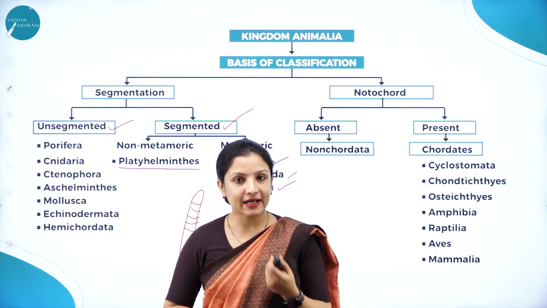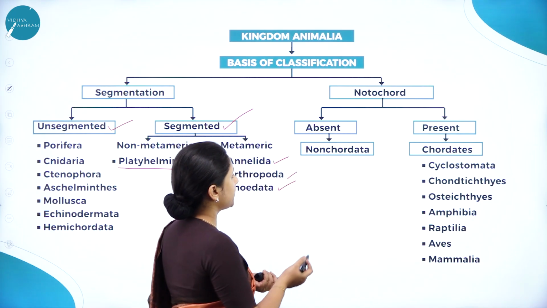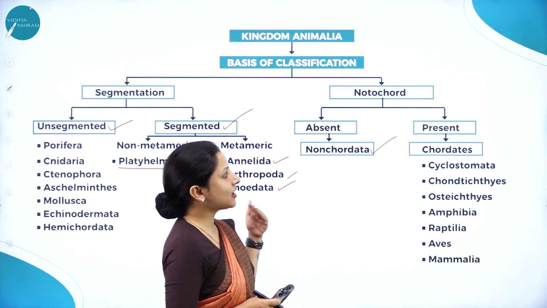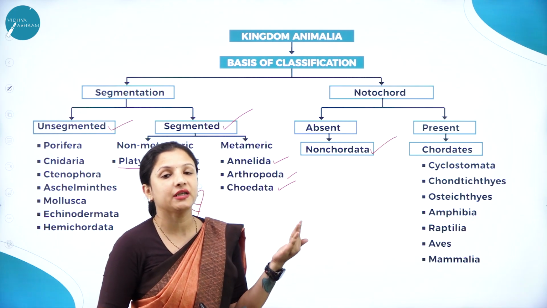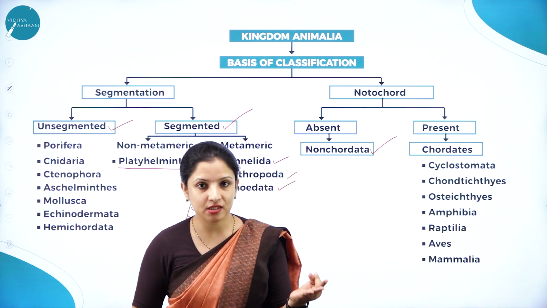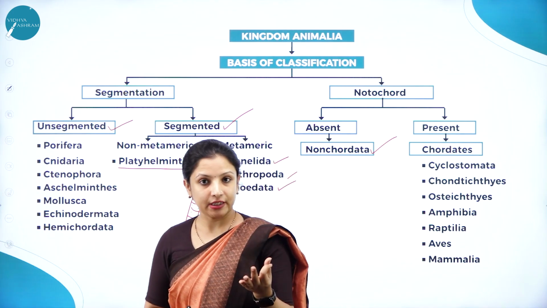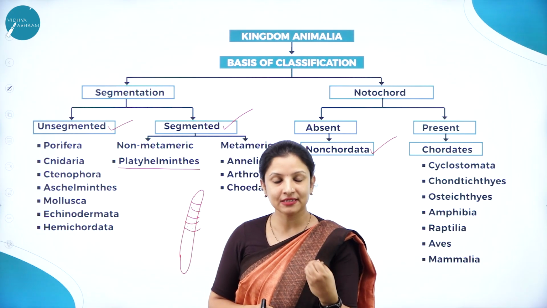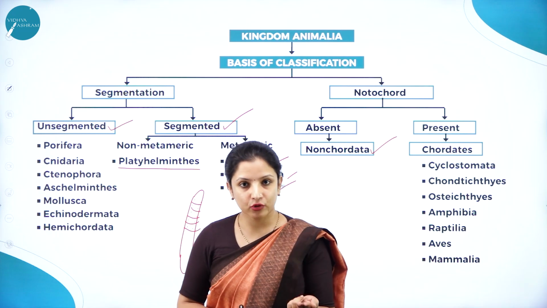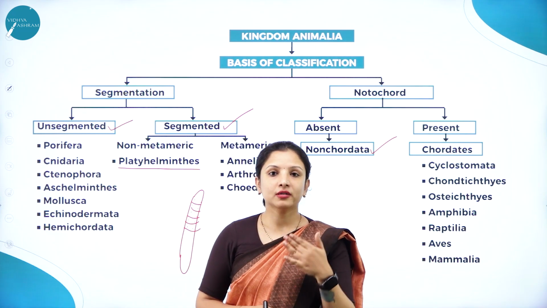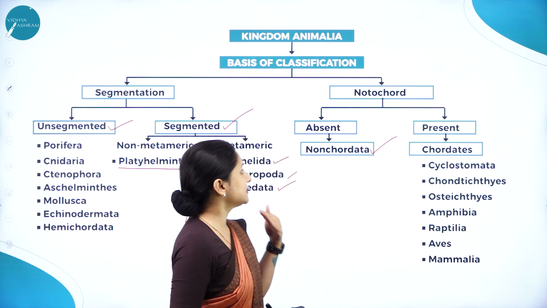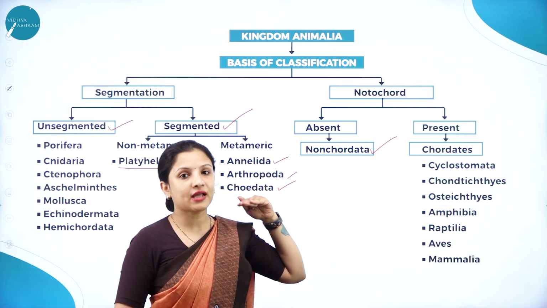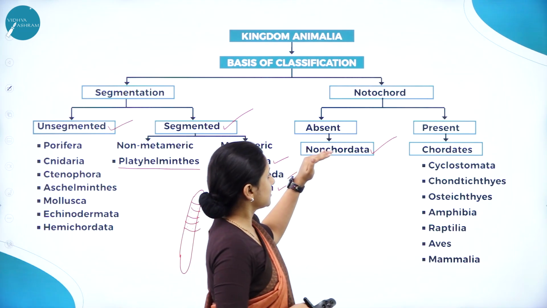Notochord, it is absent or present. If it is absent, we call them non-chordates. Whatever is apart from the chordates, all the other organisms are non-chordates. That is, be it your porifera, the coelenterates or cnidaria, then the ctenophora, then the platyhelminths, then the aschelminths, the annelids, the arthropods, the mollusks, then the hemichordates. All these, the echinoderms and hemichordates, come under non-chordates because in them the notochord is absent. That is, they do not have a vertebral column at all. So it is under non-chordates.